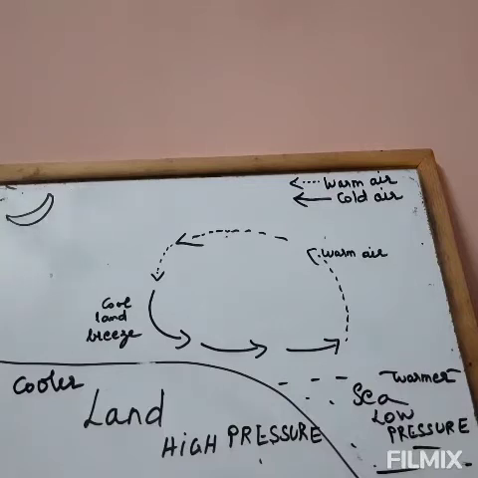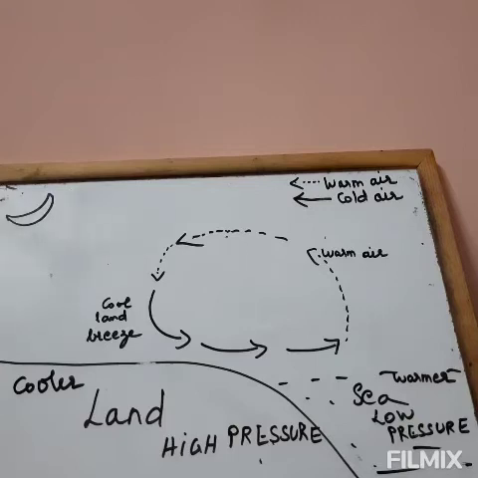So the coastal areas are benefited by cool sea breeze during the daytime, and the coastal areas during the night are influenced by warm air from the sea.